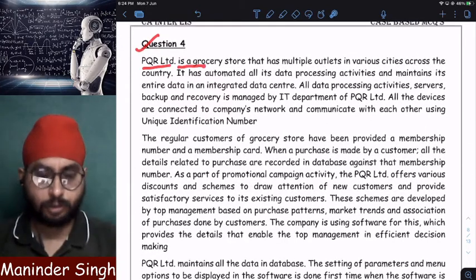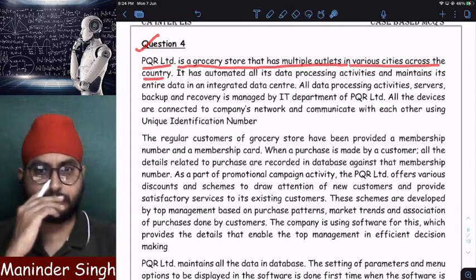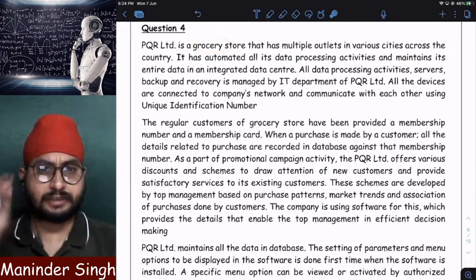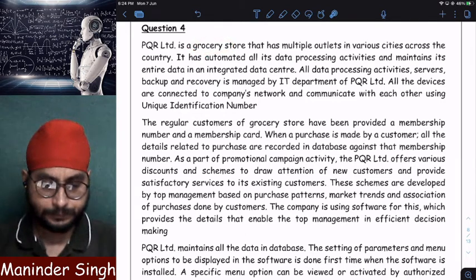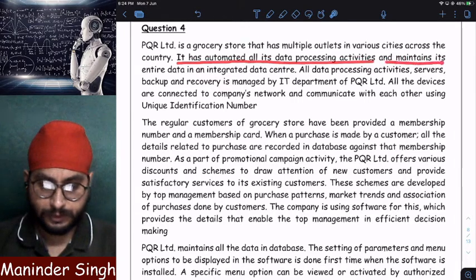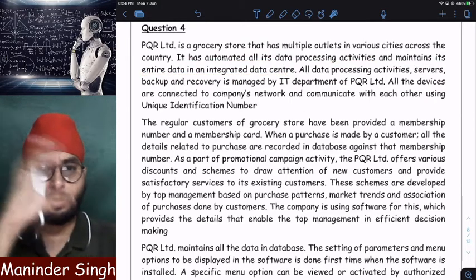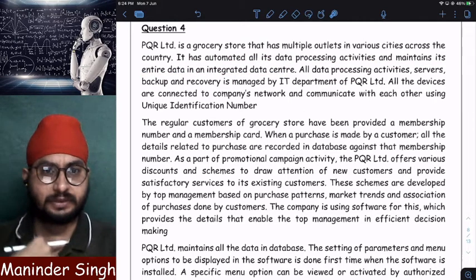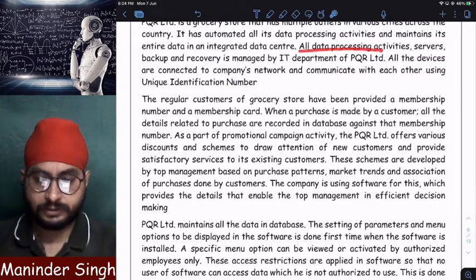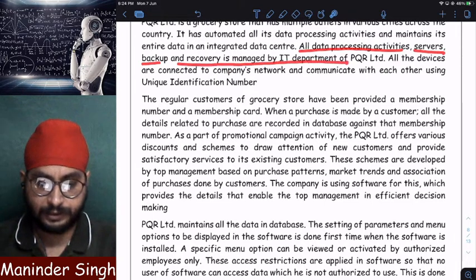PQR Limited is a grocery store that has multiple outlets in various cities across the country. So it is the owner of a grocery store which has multiple outlets in multiple cities in India. It has automated all its data processing activities and maintained its entire data in an integrated data center. Means all the data is stored in one place in a server. And where is this server kept? In a data center.